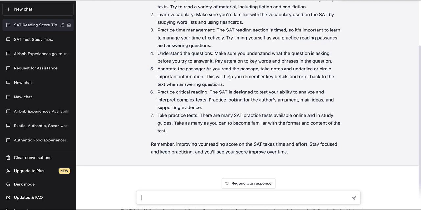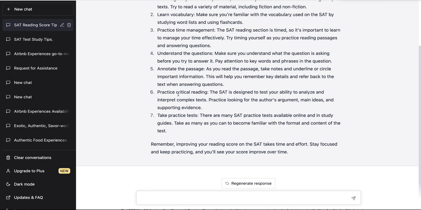And point six says practice critical reading. Yes, if you do intend to improve on the reading section, you do need to practice critical reading. And that will include reading material from various texts, reading material from, say, Time Magazine, reading scientific papers, and all sorts of material, right? In order to expose yourself to a variety of writing to prep yourself.